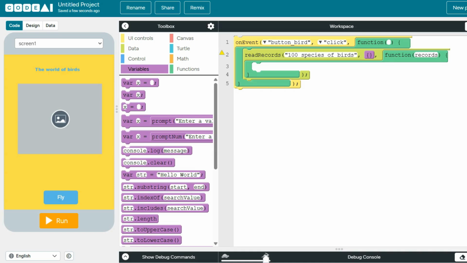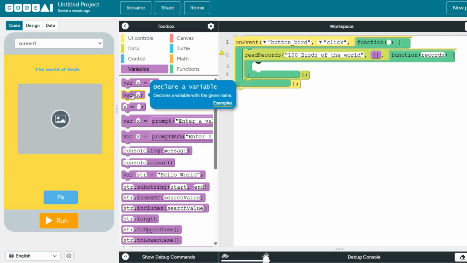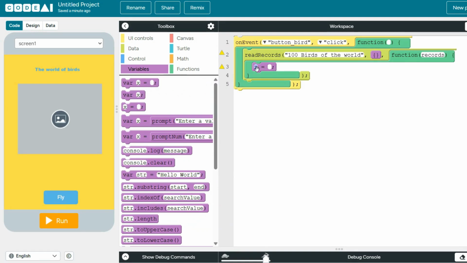We will need a variable over here. By the way, I think this one's wrong. We'll be putting 100 birds of the world. There you go. And then we take this one. We put it, oh wait, where did it go? Okay, let's take another one. Put it right there. Over here we write bird index.